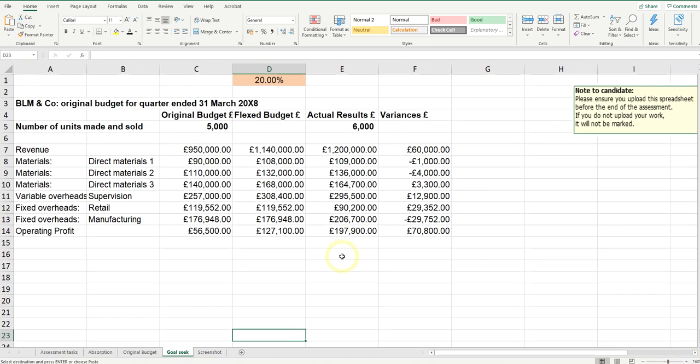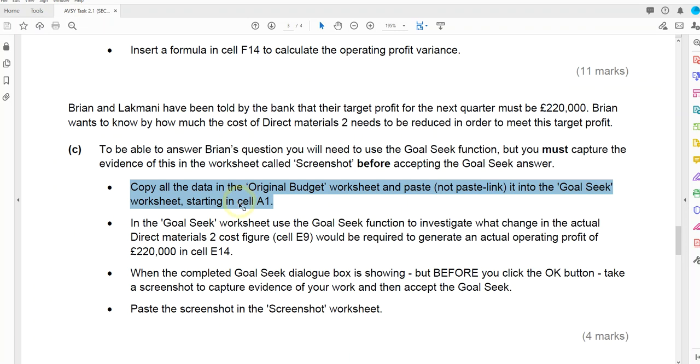And the goal seek that we're looking for, we're looking to change the actual operating profit there by seeing how much we need to reduce our direct materials by. So let's just double check that. So it says, how much do we need to reduce direct material cost to achieve an actual operating profit of 220,000.